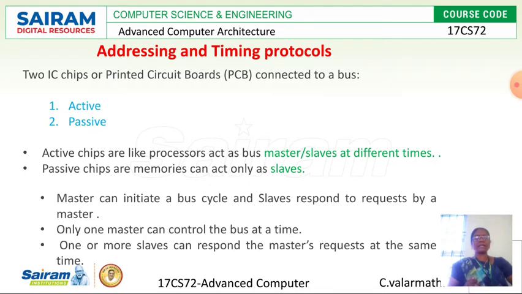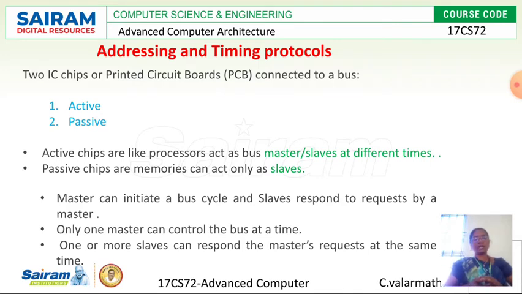Okay, so active chips are like processors. They act as both master and slave at different times, right? So active chips are like a processor. It can act as both master and slave. And passive chips are like memories. They can act only as slaves. Okay, so these are the two important things when the communication is established between two devices using the system bus.